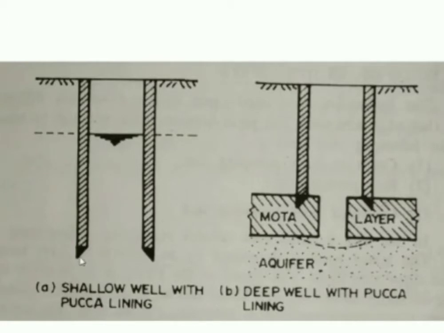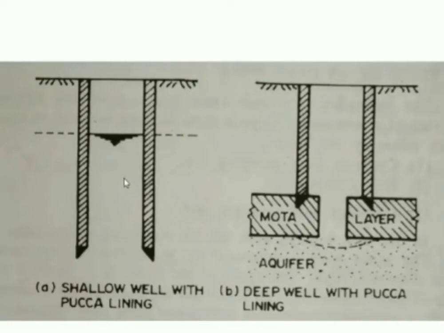Fine. The water enters through the bottom, in case of either the shallow well or the deep well, because we have provided the lining. That means there is no way that the water is going to enter the well through the sides, because we have now gone for lining. That means it acts like a barrier here. The water will not be allowed to pass through this particular material, brick masonry or stone masonry, and because of this the water has to enter through the bottom.